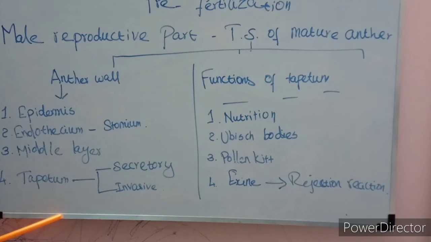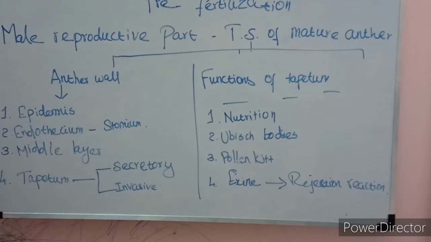The secretory type of tapetum always remains in the same original position. While nourishing the developing microspores, if it stays in its original position, that is called the secretory type of tapetum. The invasive type means its inner tangential cells and radial walls change and collapse, and it changes into periplasmodium. That is called the invasive type.